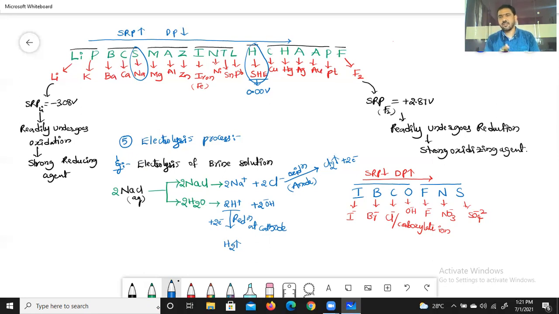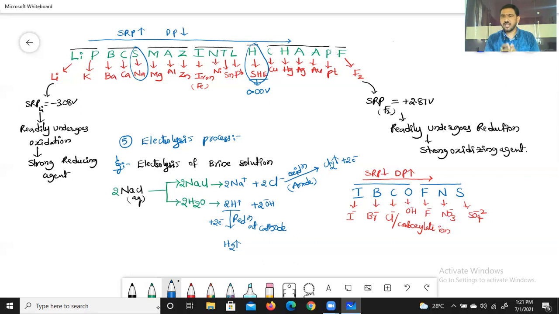At STP, the volume occupied by 1 mole of gas is 22.4 liters. As I told, in the electrolysis of NaCl brine solution, if the number of moles is not given in the question, we have to take 2 moles, which gives the balanced equation.